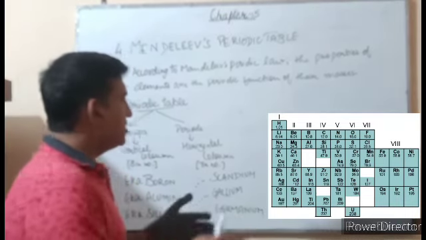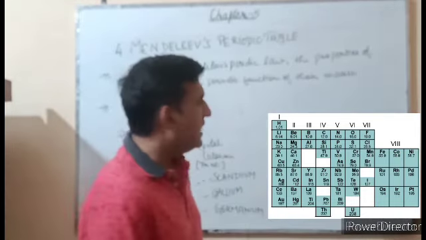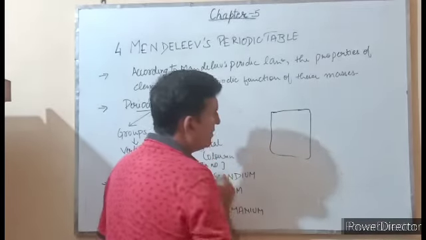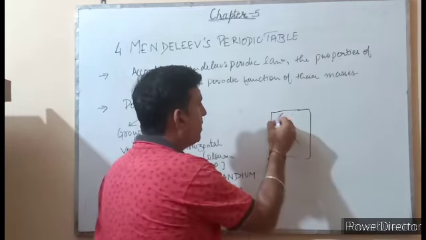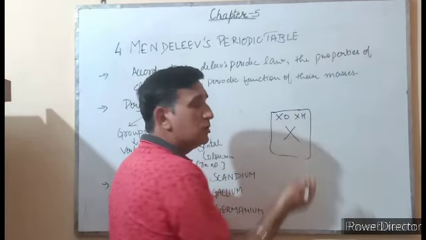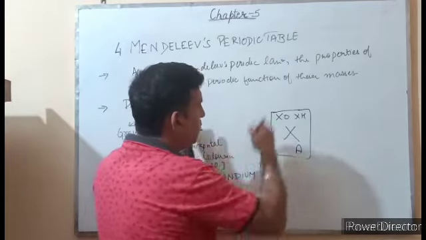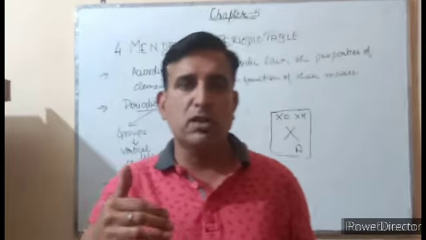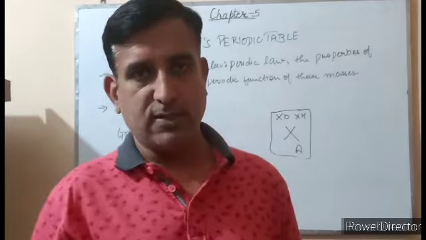Now, when he was arranging the elements into groups and periods, what actually did Mendeleev do? Mendeleev prepared some placards where he wrote the symbol of the element, like X. Then he wrote the formulae of the oxide and the hydride of the element and the atomic mass of the element. And he was arranging them on the basis of increasing atomic mass. When he was arranging on the basis of increasing atomic mass, he gave more preference to the chemical properties.